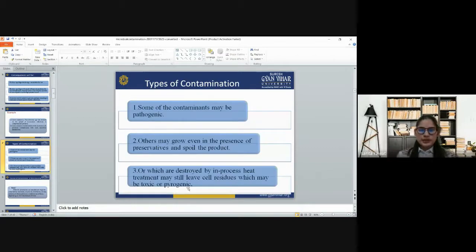Now, when we talk about the types of contaminations, some of the contaminants may be pathogenic, others may grow even in the presence of preservatives and spoil the product, or if they are destroyed by in-process heat treatment, they may still leave the cell residue, which may be toxic or pyrogenic.